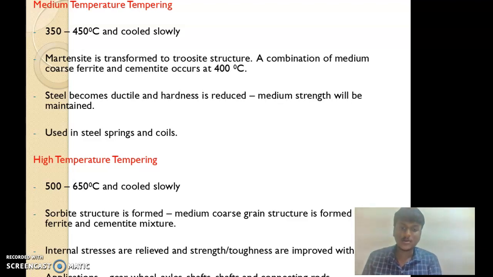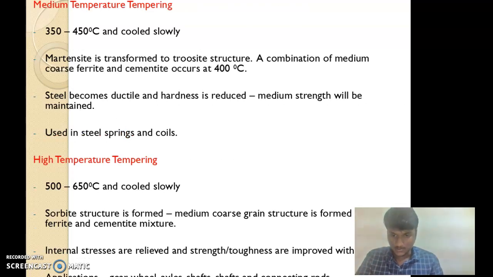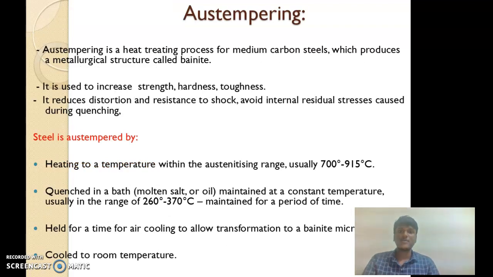Sorbite structure is formed. A medium coarse grain structure is formed, which is ferrite and cementite. Internal stresses are relieved, and strength and toughness are improved along with ductility. Applications are gear wheels, axle shafts and connecting rods.